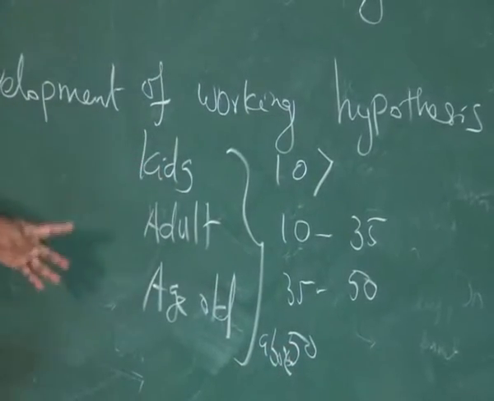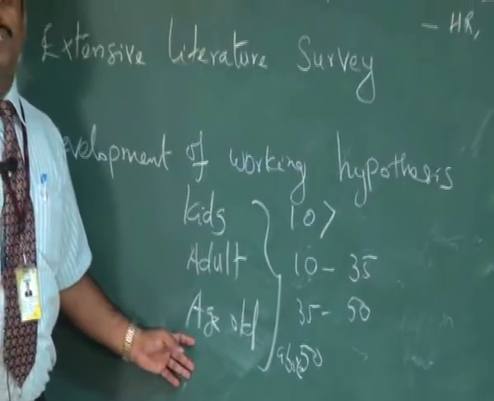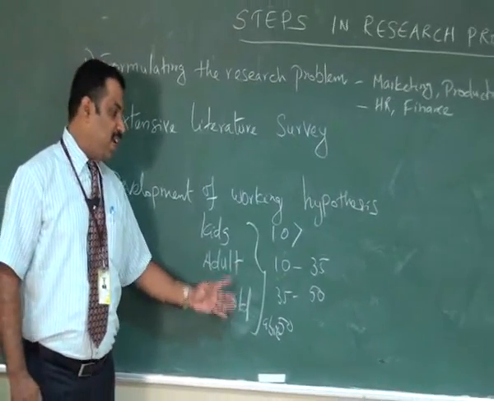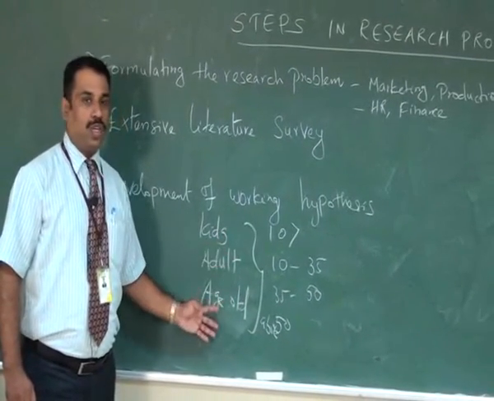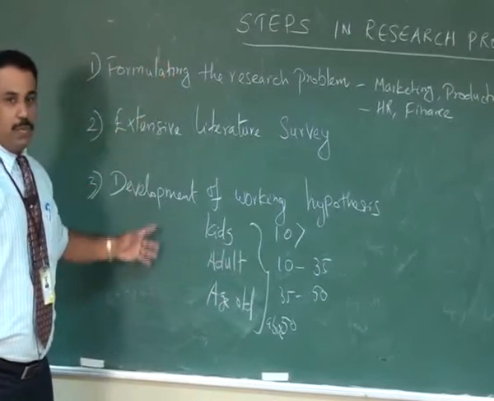So he wants to know which age group of the respondents, or in the case of kids, adult or age old, who is eating more chocolates. He can go to the market and he can study which age group prefer chocolates. So this is an idea which is going to get from these three steps.